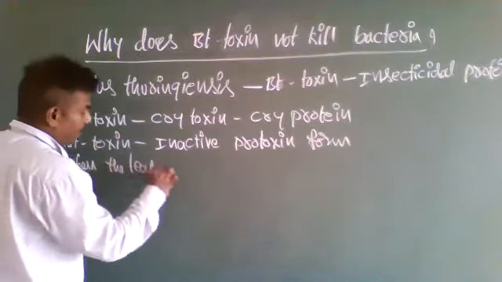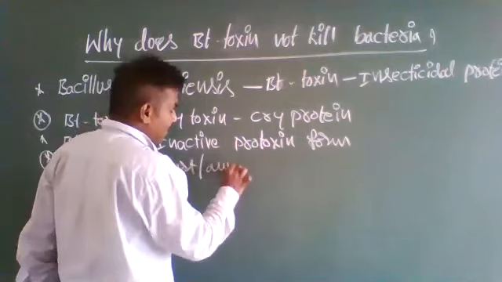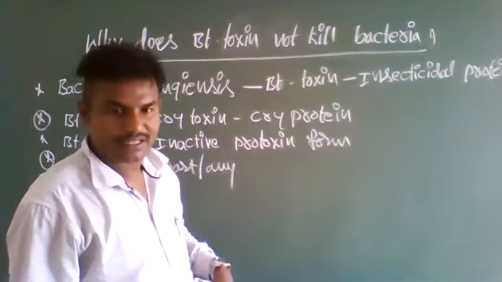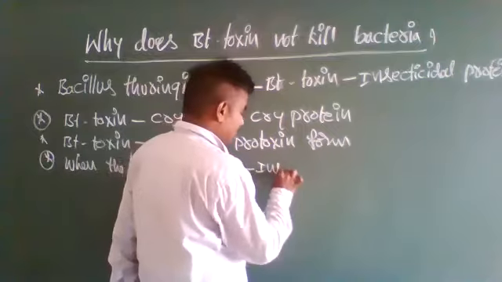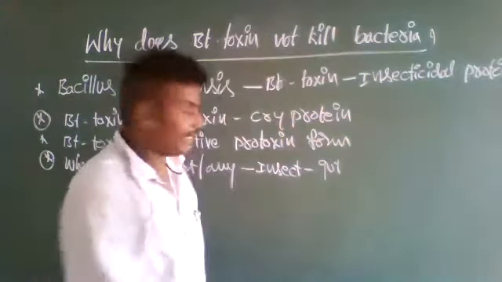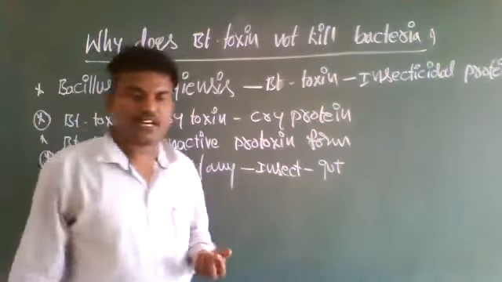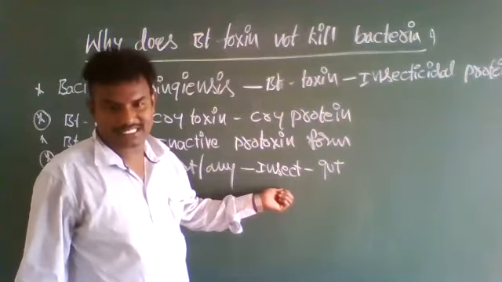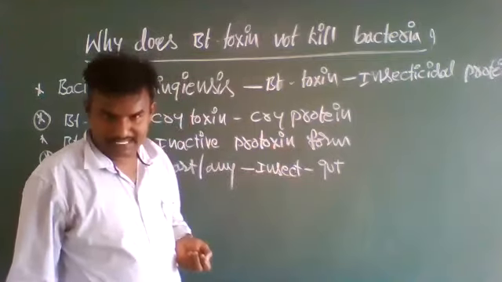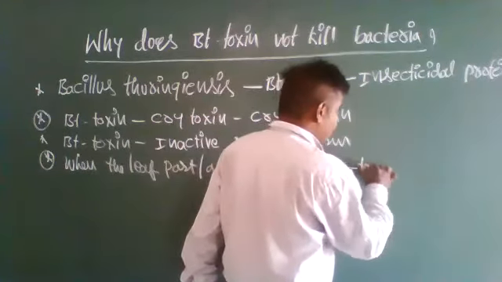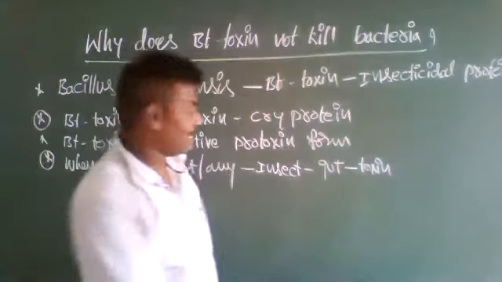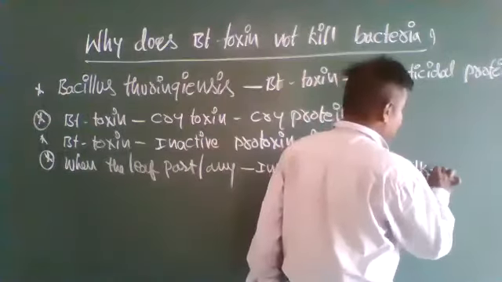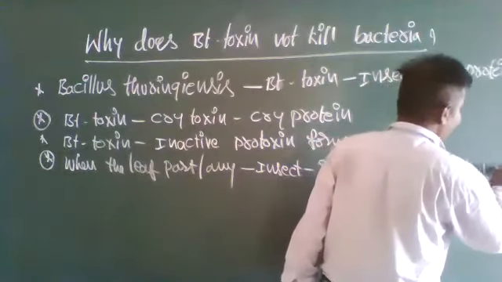When the leaf part or any plant part, whether leaf or shoot or seed, is ingested into the insect, into the digestive system or gut, in the gut this toxin is converted into active form due to the alkaline pH of the gut.